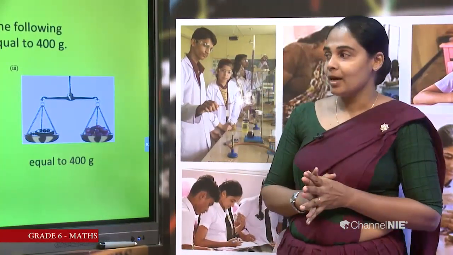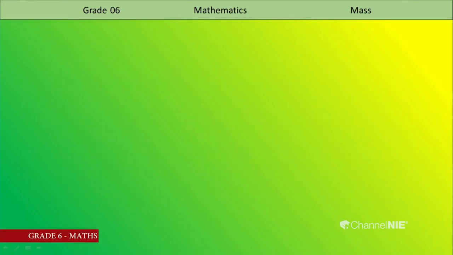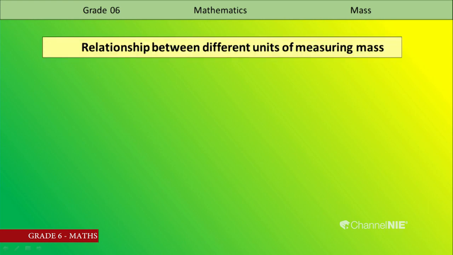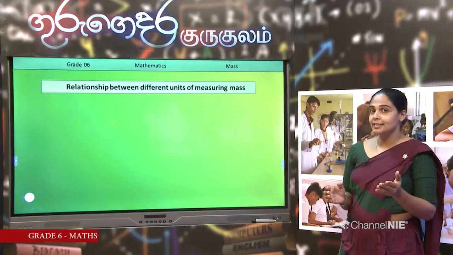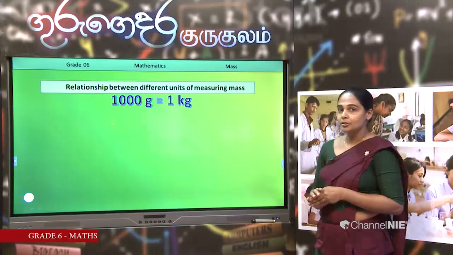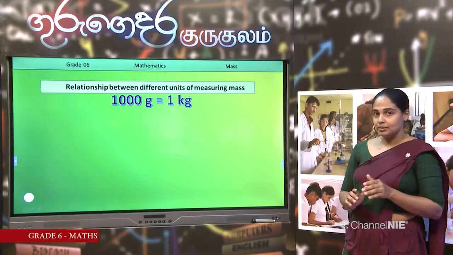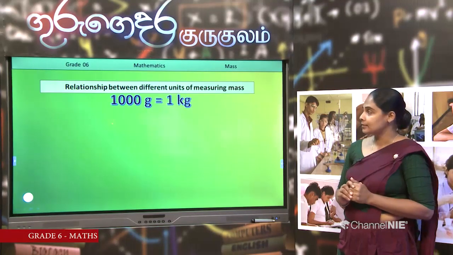Okay kids, now I know all of you have correct answers. Now we have to identify relationships between different units of measure in mass. So far you know about them. The relationship between grams and kilograms, what is it? Yes, you know it is 1000 grams equal to 1 kilogram.